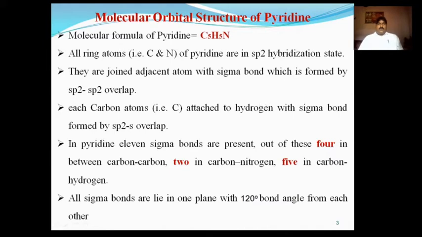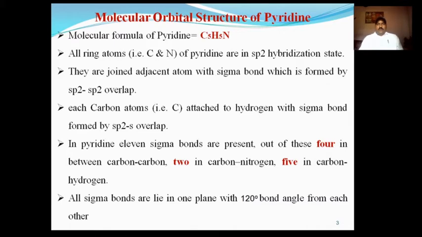This is the information about the structure of pyridine, and all the ring atoms, carbon and nitrogen, are in sp2 hybridization. All these hybrid orbitals form a sigma skeleton, with hybrid and hybrid, and hybrid with the atomic s orbital of hydrogen atoms.